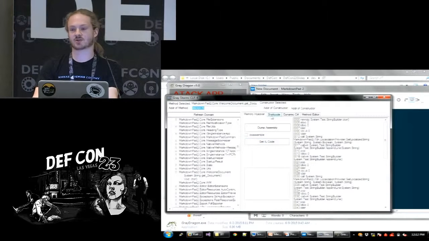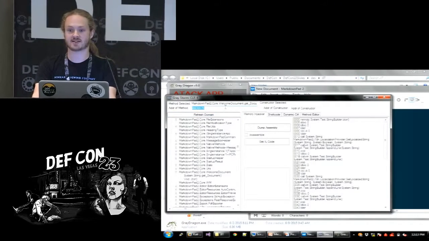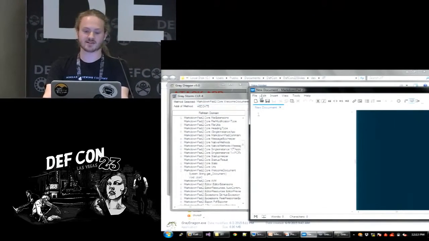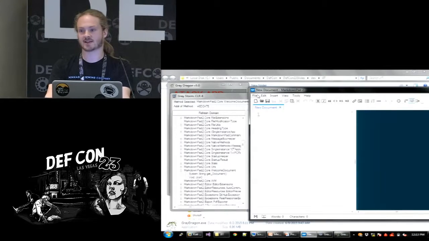It shows me where the address of that machine code is, so if I want to do something like attach this application in WinDbg and hit a breakpoint, I can now breakpoint on methods, which is a little bit easier than having to track them down. But essentially, let's just go through and now attack this just-in-time compilation process.